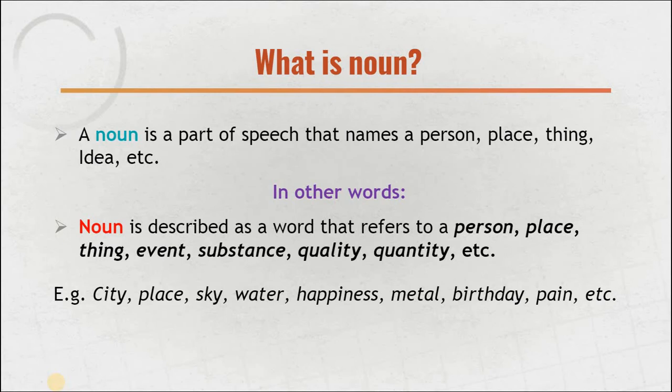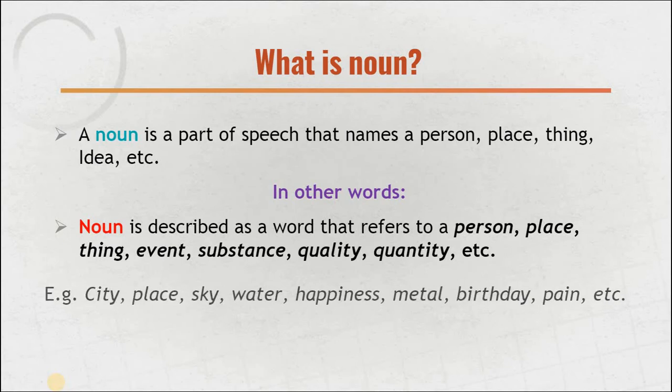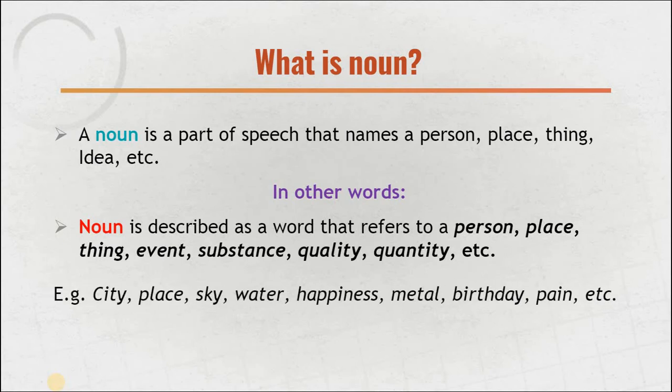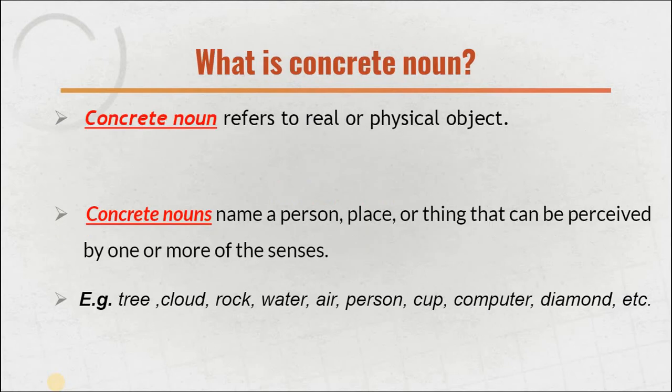In this place we'll talk about the noun generally. So examples you can see: the city, the place, sky, water, happiness, metal, birthday, pan, etc. All things which are discussed here in these examples belong to the noun category. Now coming a little closer towards the other topic, the concrete noun. Nouns are further divided into different types. Firstly, we'll talk about the concrete noun.